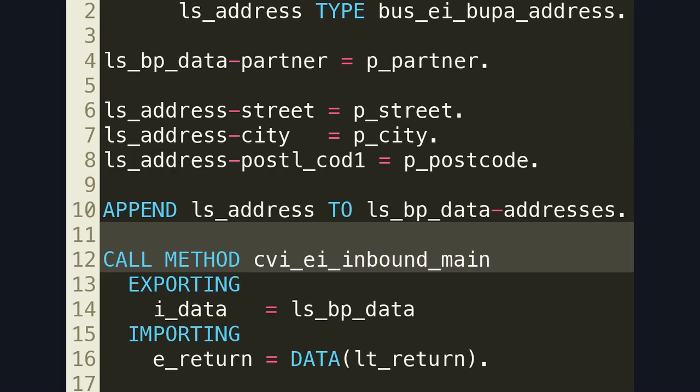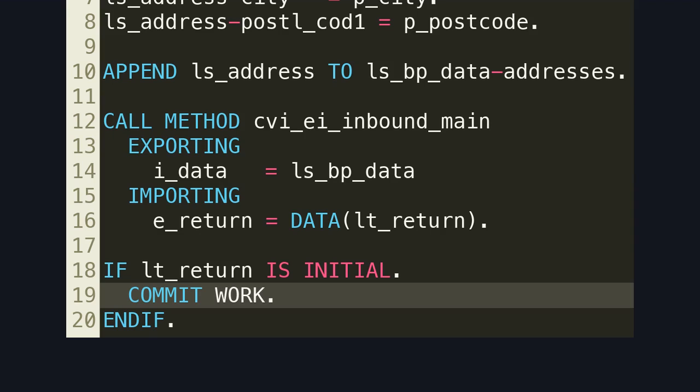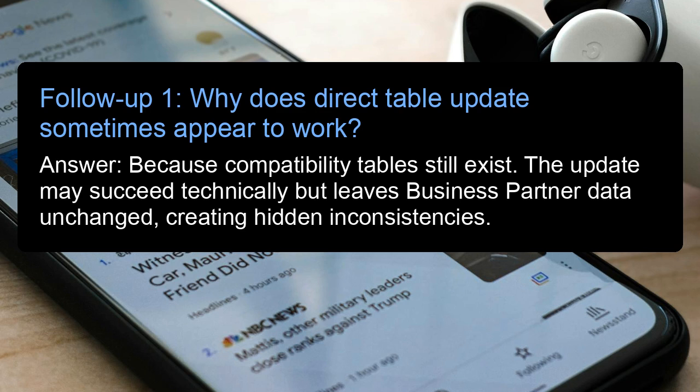This code snippet uses SAP's released CVI API. It enforces validation, consistency, and synchronization automatically. The commit now finalizes a consistent update that propagates correctly across all dependent objects. Follow-up 1. Why do direct table updates sometimes appear to work? Answer: because compatibility tables still exist. The update may succeed technically, but leaves business partner data unchanged, creating hidden inconsistencies.